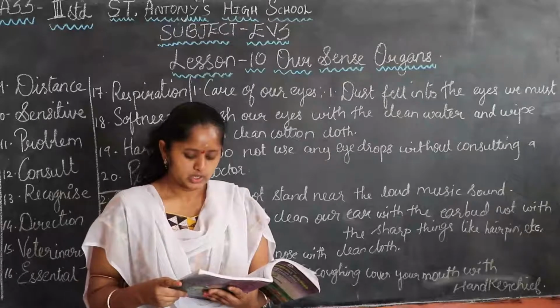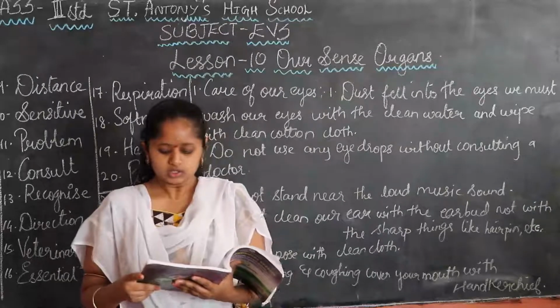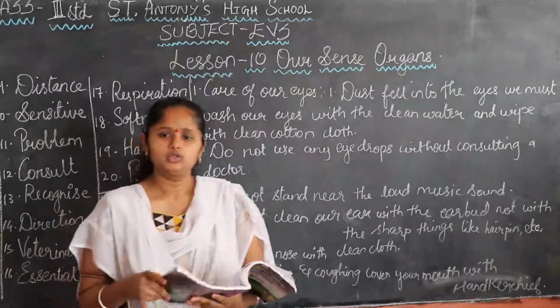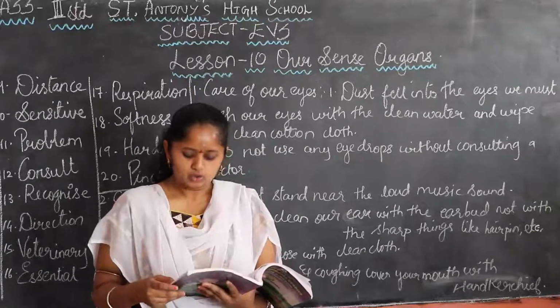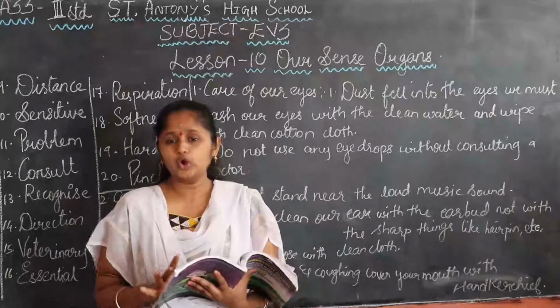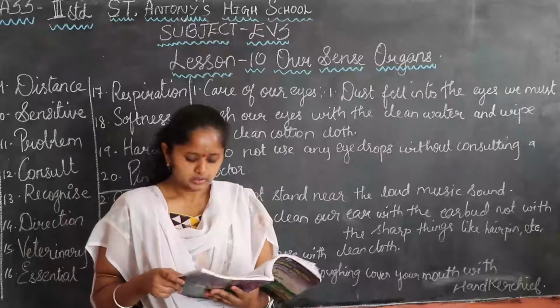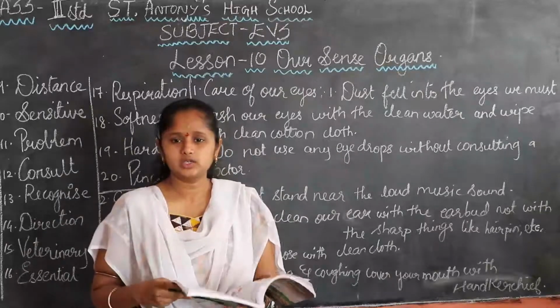Okay, we should eat food items which are too hot and too cold. This will help the tongue to taste it better. No, we should not eat food items which are too hot and too cold. Okay, so it will not help the tongue to taste it better.